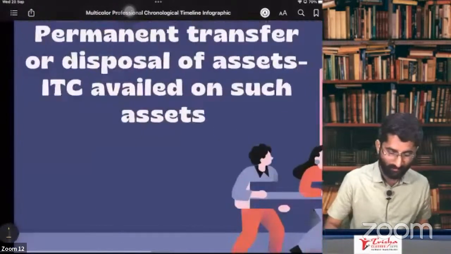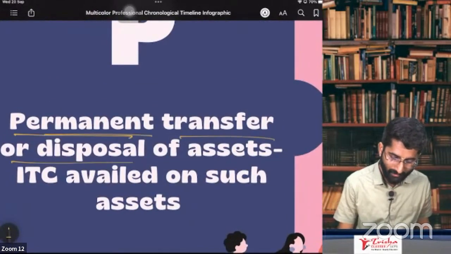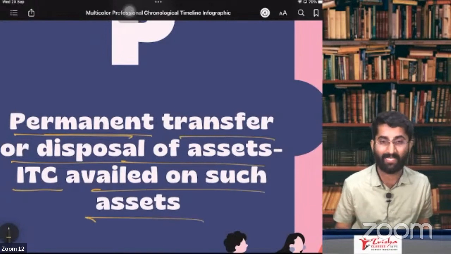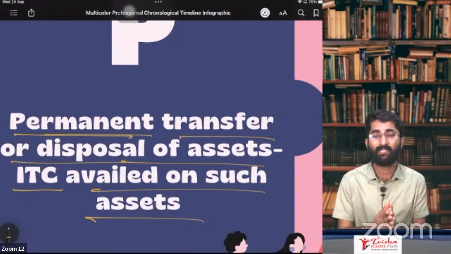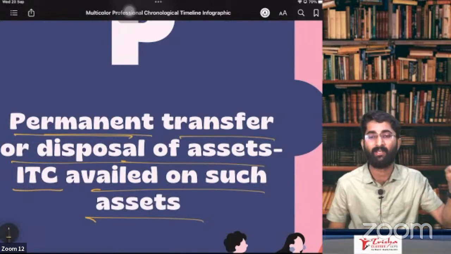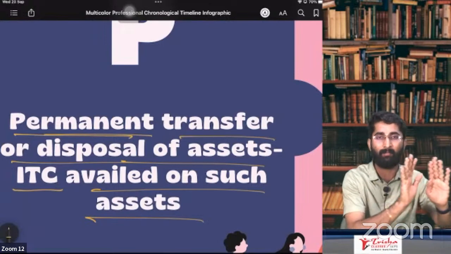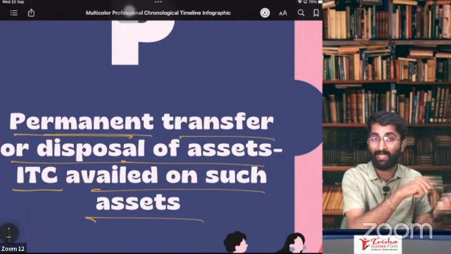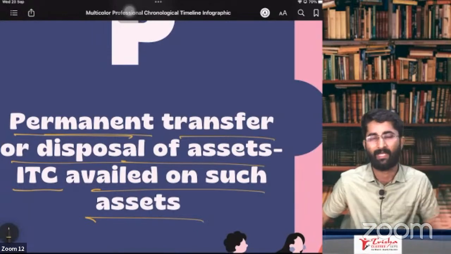First, we'll discuss permanent transfer or disposal of the assets on which ITC is availed. Remember that there is no consideration. If there is no consideration, then section 7, subsection 1, clause A and clause B won't apply. Directly you have to check whether section 7, subsection 1, clause C is applicable.